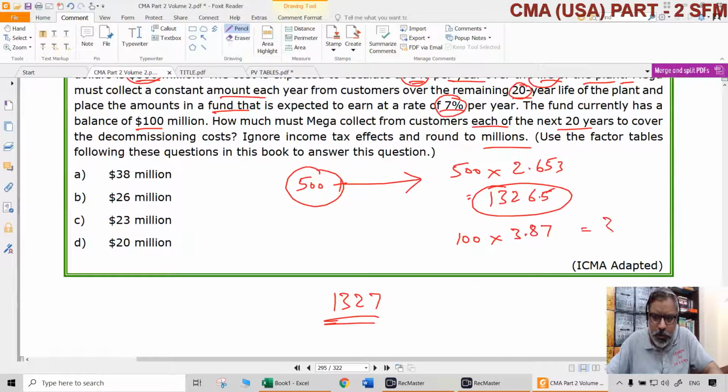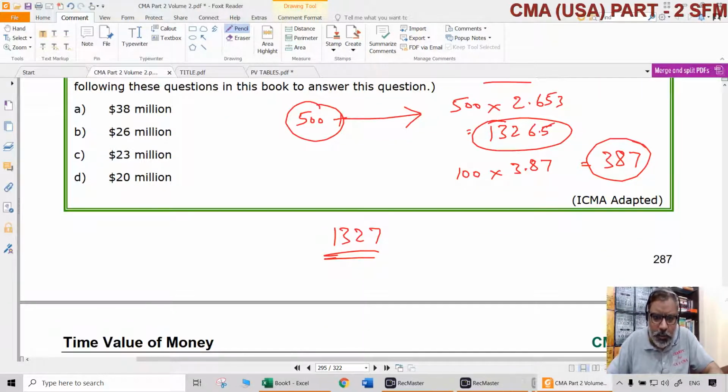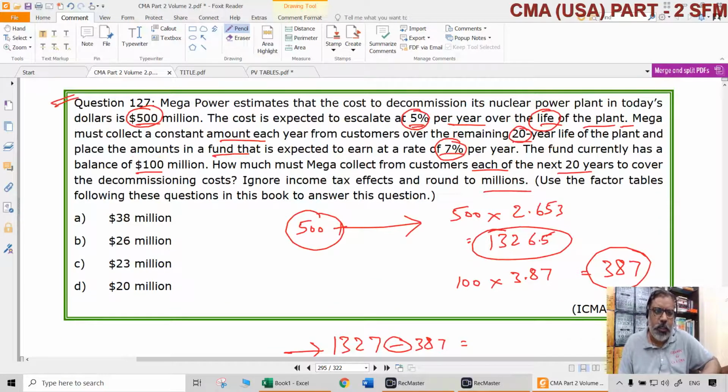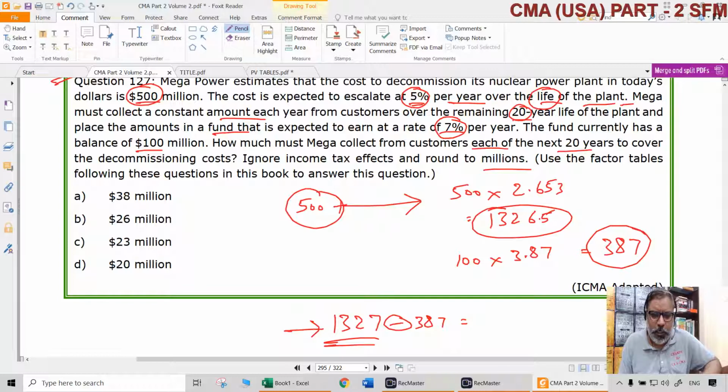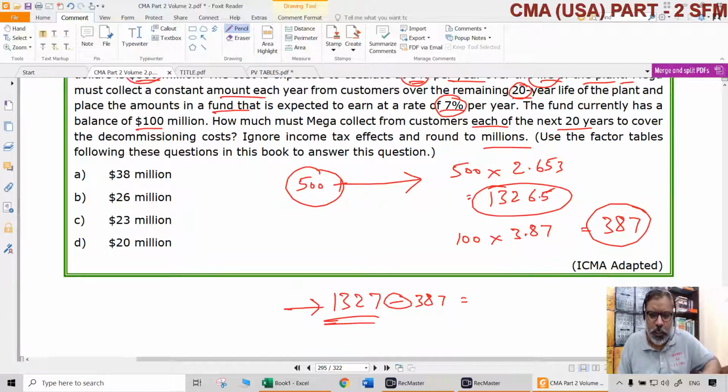3.87 means it will become $387 million. So at the end of 20 years, it might require $1,327 million, but it will already have $387 million, because the $100 million fund will earn 7% interest. So at the end of 20 years, the amount required is $940 million.